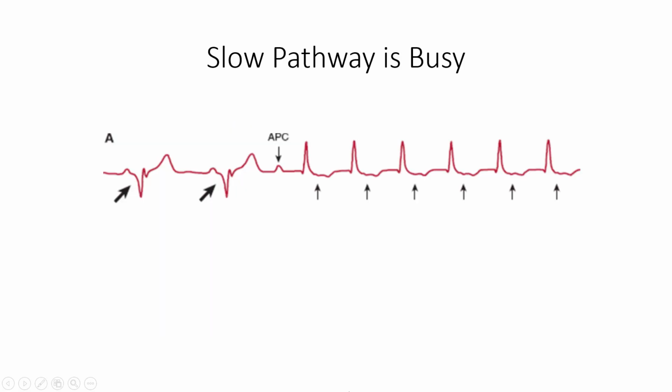Here's what that looks like electrocardiographically. We have a P wave, a QRS, a T wave, the same here. And then because the slow pathway is busy in its refractory period, it's trying to get things ready for the next cardiac cycle, this premature atrial contraction, sometimes called APCs, shows up, and because the regular slow pathway is in refractory period, it initiates that fast pathway that occurs in 10 to 15% of the population, and so now we have a supraventricular tachycardia.